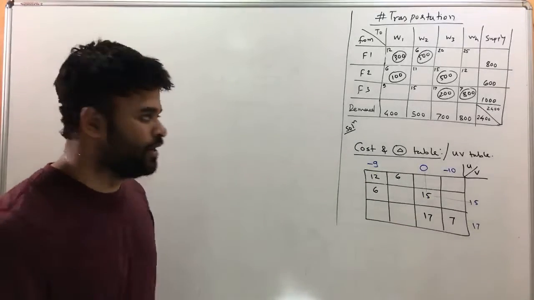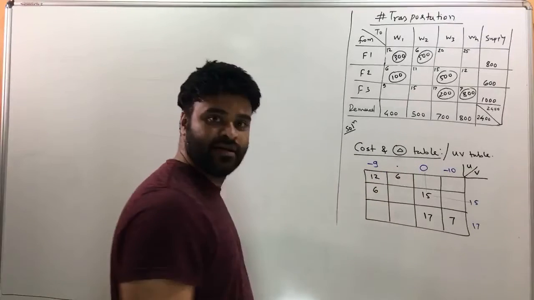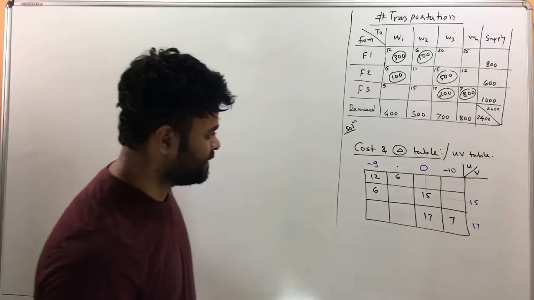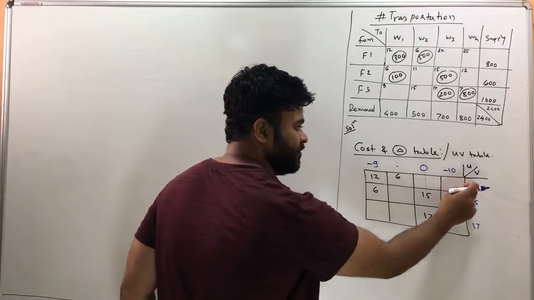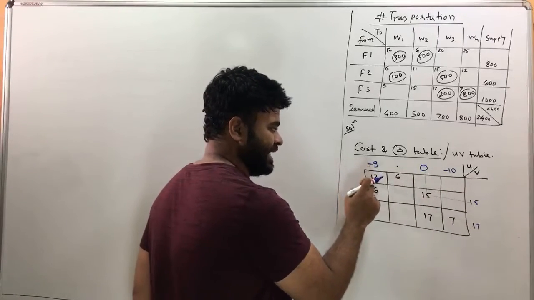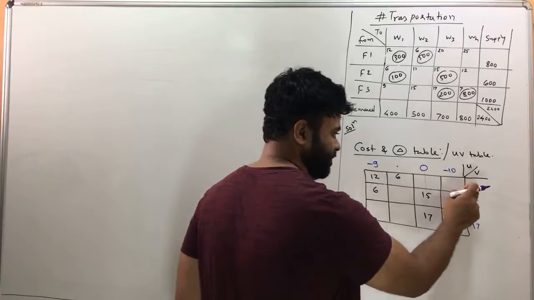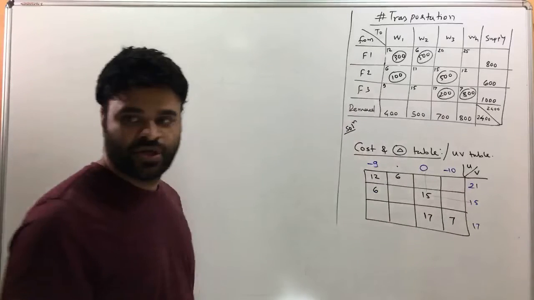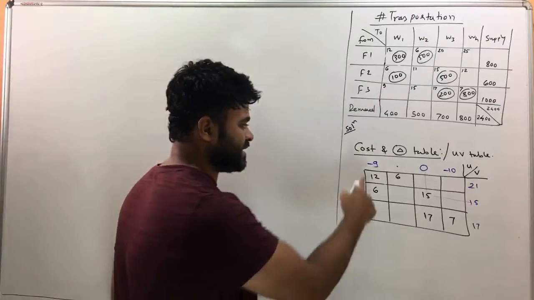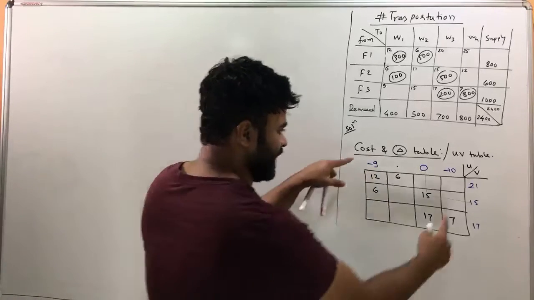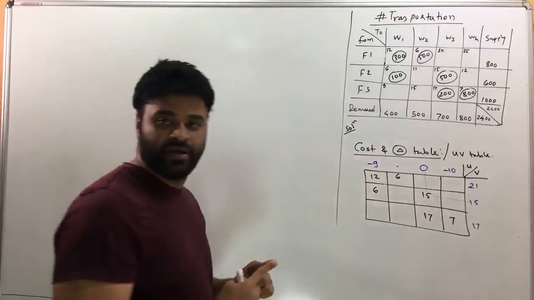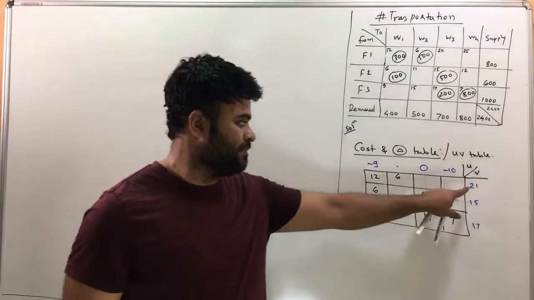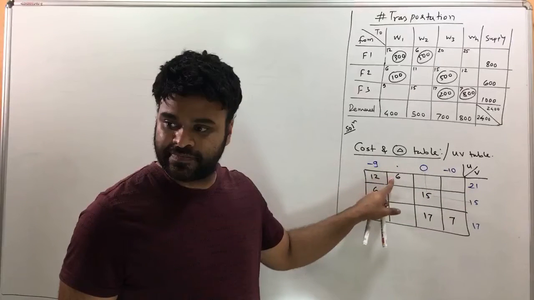Now let's go and find out the next value. If you try to find this answer here, you just can't, because there is no number right in front of it, but you can try something else. You can find out this value first. If this is minus 9 and this is 12, how much is this going to be? 21. So 20 minus 9 would be 11. I want to make sure that these two add up to this number here, and then I want to find out this value. Now 21, what number do I add so that I get 6? What number is that?